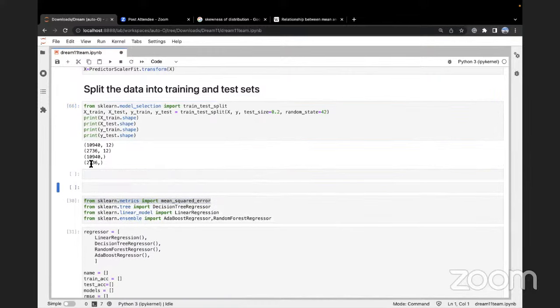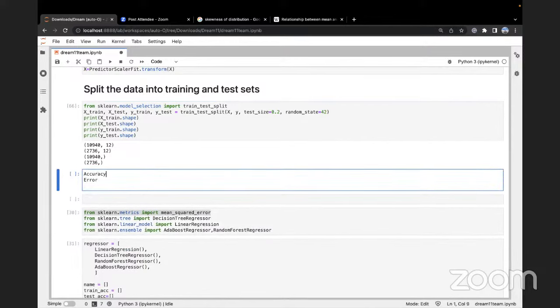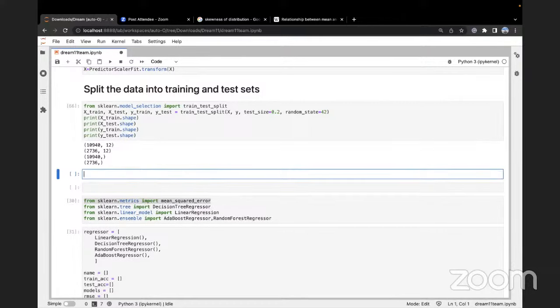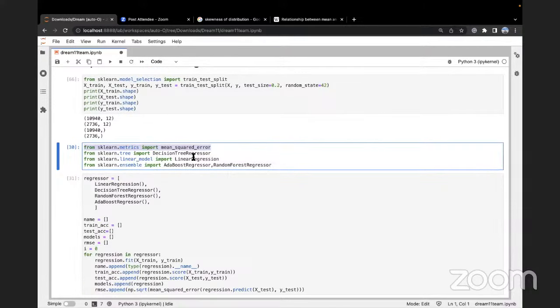A metric is basically, for example, accuracy or error, right? If one model has 80% accuracy and another has 90% accuracy, I can choose the higher one because accuracy as a metric helps me choose a better model. Similarly, error 20%, error 30%. I can choose the lower one because lower error indicates a better model, right? So we can do that. That is the mean squared error that I have imported.